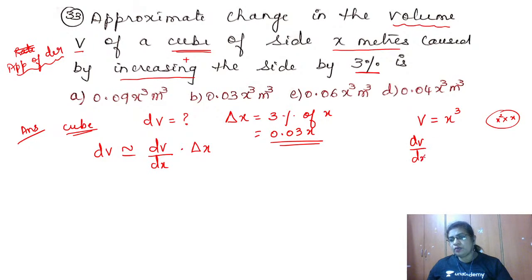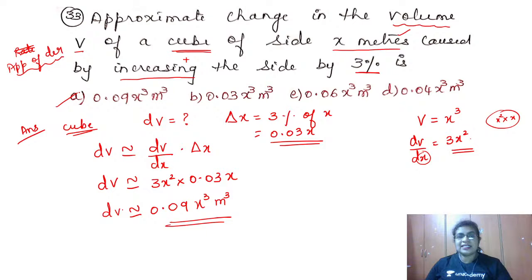Now dV by dx, what is this equal to? 3x square. Remember, whenever you differentiate, you have to check who is there in the denominator and differentiate with respect to that. So it is 3x square into dx by dx, that will get cancelled. So you got dV by dx is equal to 3x square. And therefore dV, that is the volume change, is approximately equal to dV by dx into delta x. Nothing but the A option, which is right. A option is 0.09 x cube meter cube.